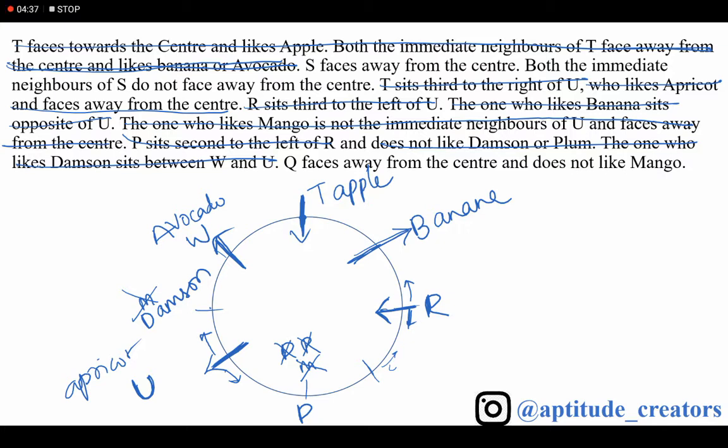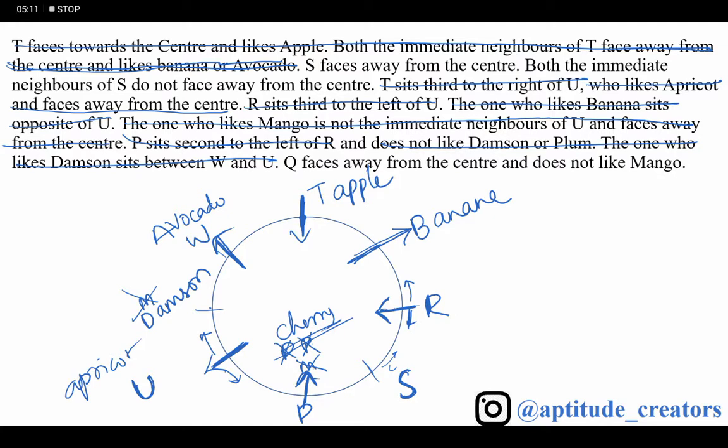S faces away from the center, and both the immediate neighbors of S do not face away from the center. That is nothing but here I can take P as inside the center, and here I can take S. This one does not like damson, does not like plum and does not like mango. That is nothing but here P can like the leftover fruit, that is nothing but cherry.